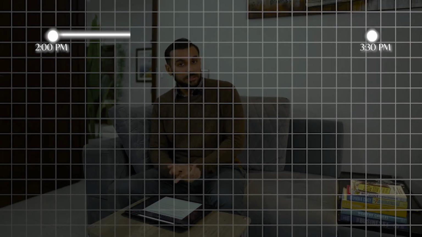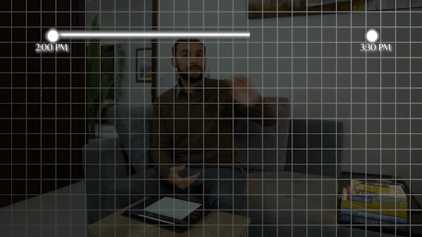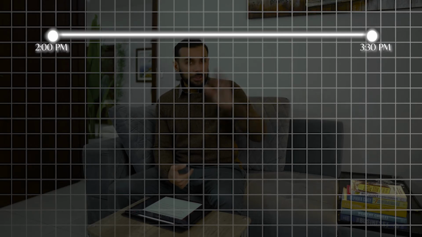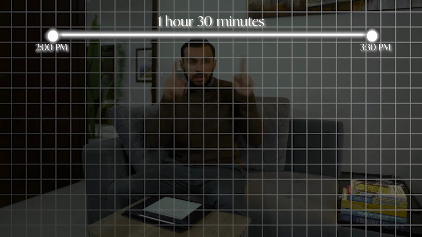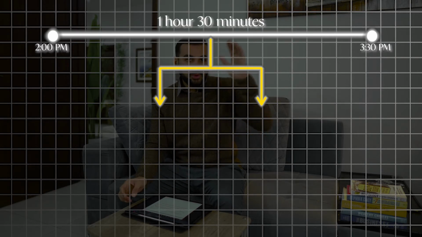So your exam starts at 2 p.m. and ends at 3:30. From 2 p.m. till 3:30 is 1 hour 30 minutes. What you need to do is divide this 1 hour 30 minutes into two different slots.